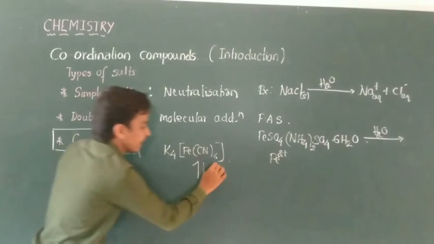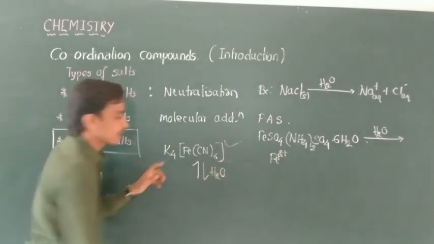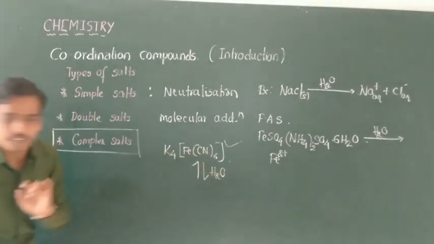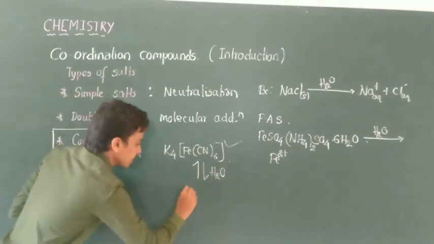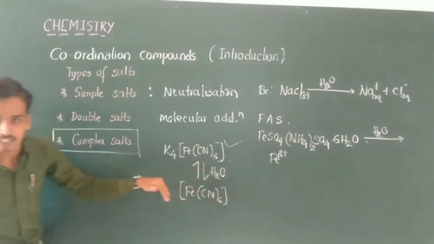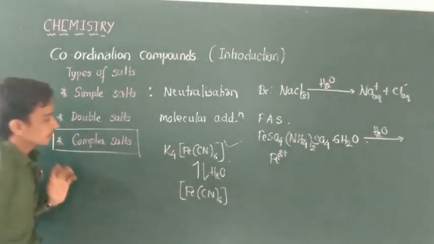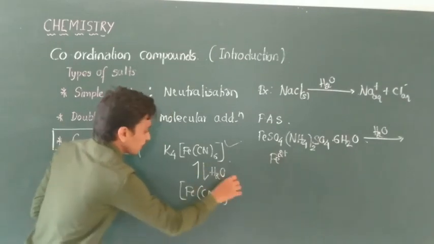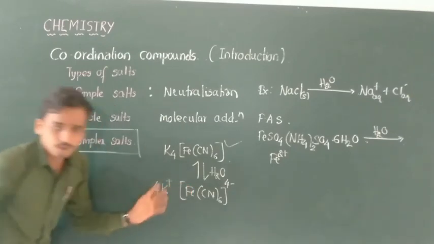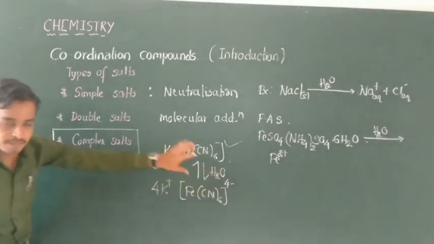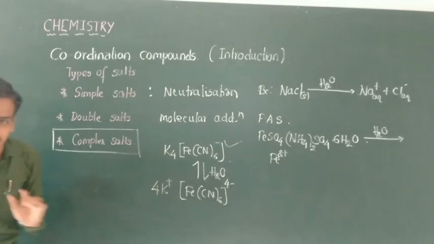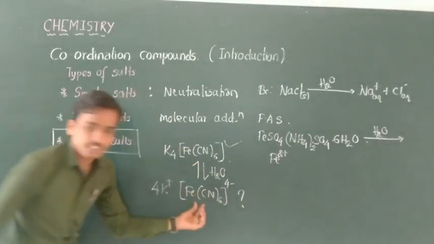After adding water, the coordination sphere remains. Coordination sphere means what is written within the square bracket. This coordination sphere remains as it is even after adding water. It dissolves in water but does not ionize completely. Therefore, it gives 4K plus and the [Fe(CN)6] 4 minus ion as it is. It does not give all the ions; Fe2 plus ions and CN minus ions are not detected. Why is this complex ion stable?